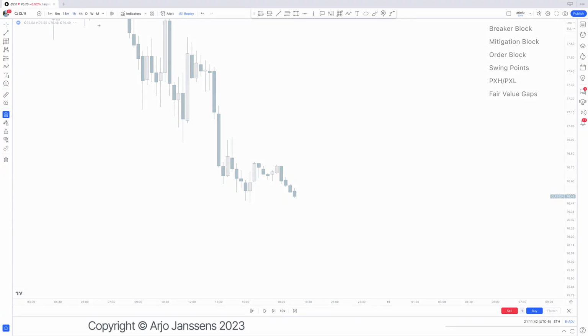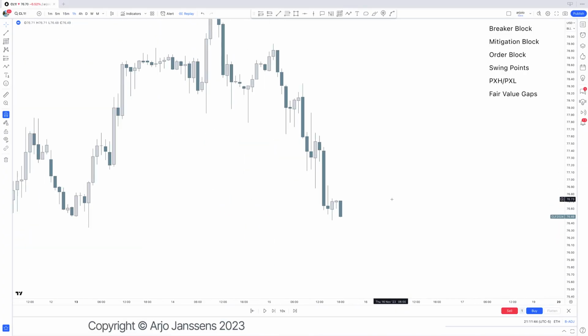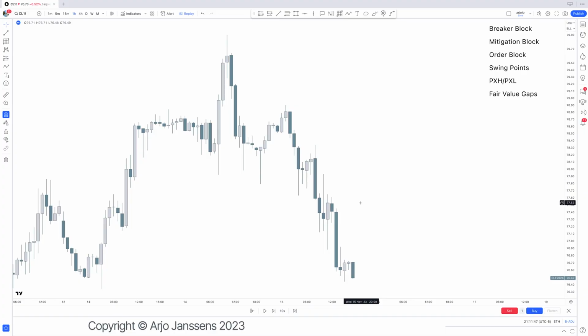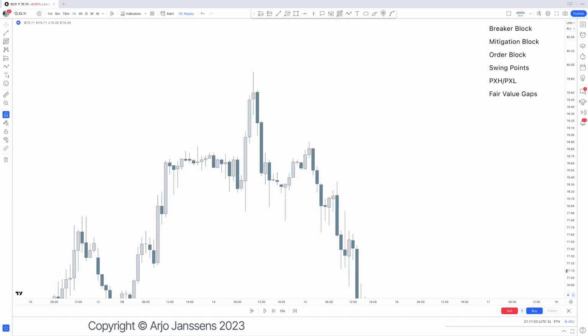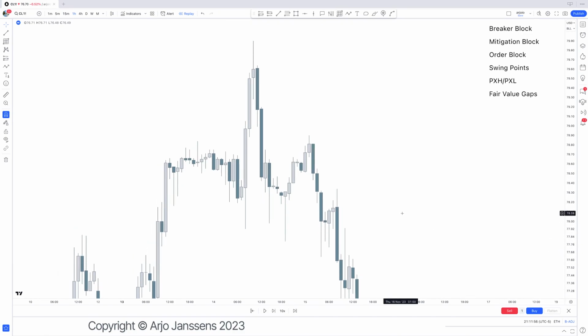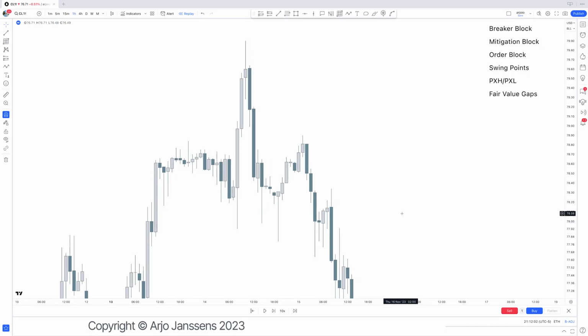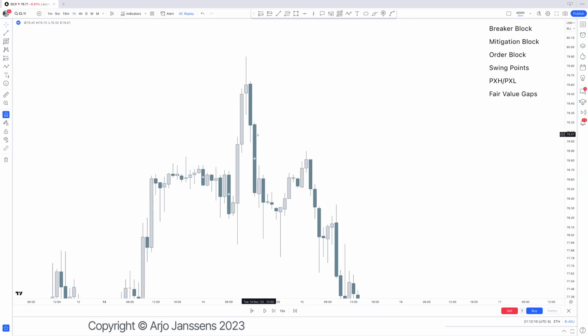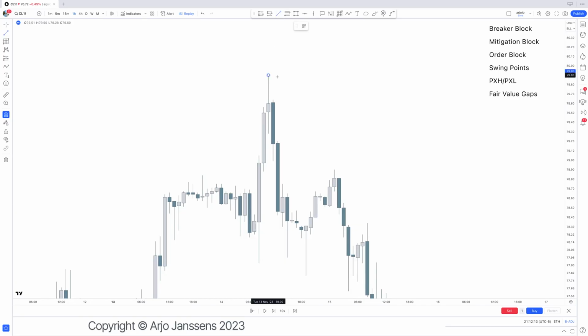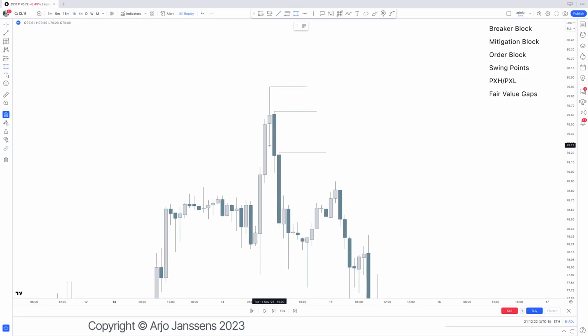So the next thing is a fair value gap. Now, the fair value gap is arguably the most important one. Why? The fair value gap, if you're not familiar with it, and I do think you are familiar with it, is a 3-candle pattern. It's important to understand that I say 3-candle pattern for a reason, because that will make a lot more sense later on in the mentorship as well. Where right there, the 3-candle pattern is 1, 2, 3. So we have this candle right there, then we have this candle right there, and then we have this candle. Once that candle closes, it creates this gap right there.